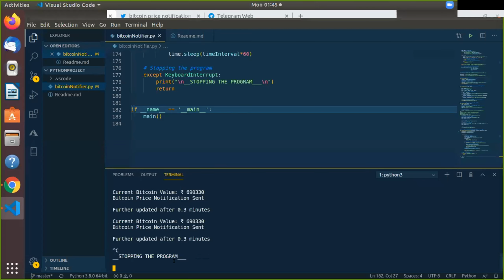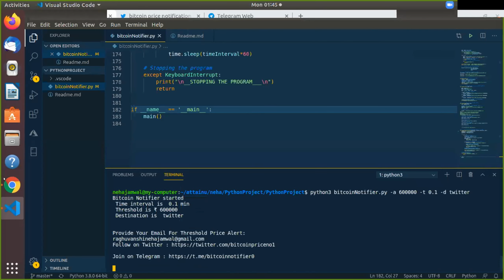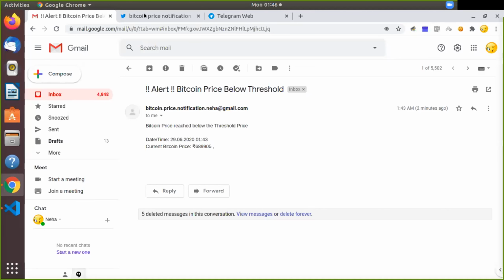Now I will be showing you the different destinations. I will change the time to 3 seconds, and the destination I'm going to give here is Twitter, so that I will get the notification on the Twitter channel. You can also follow that channel and get the notification. So here you can see the notification has been sent.